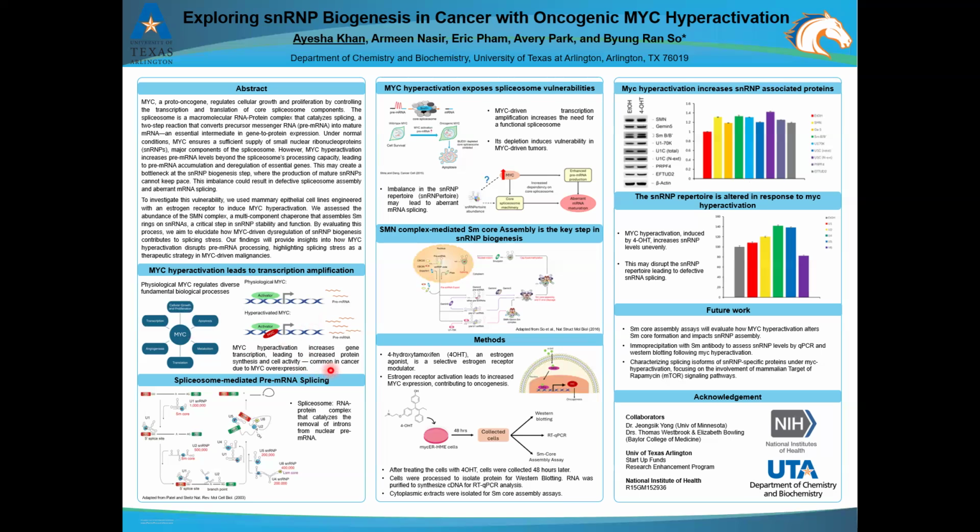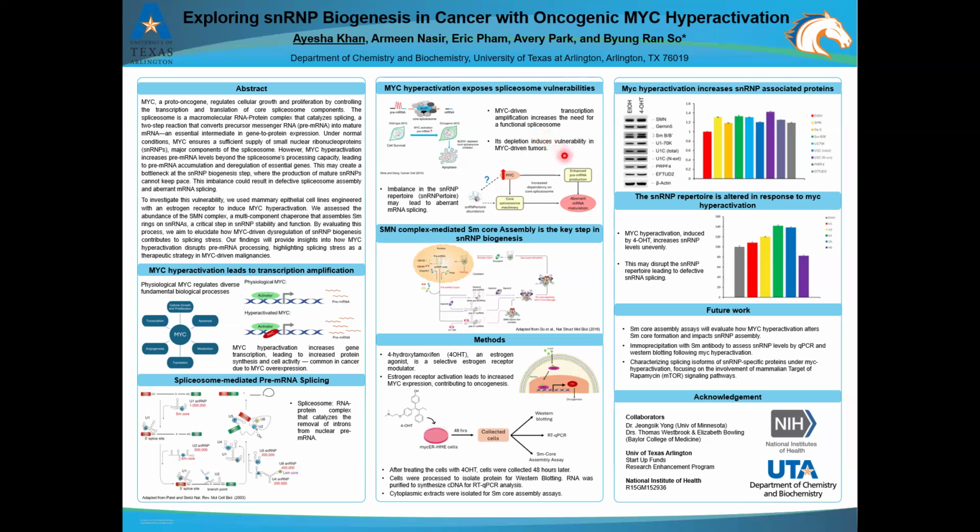This dramatically increases pre-mRNA levels and puts an increased demand on the spliceosome, which is a complex responsible for removing introns from pre-mRNA, an essential step in the maturation of the pre-mRNA. The spliceosome is made up of small nuclear RNAs called snRNAs and its associated proteins, which are collectively known as the SNRPs, small nuclear ribonucleoproteins. Oncogenic MYC increases pre-mRNA transcription, placing a higher burden on the spliceosome, which becomes essential for cell survival.